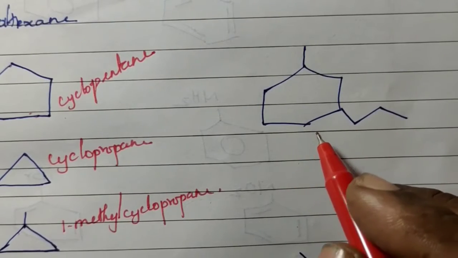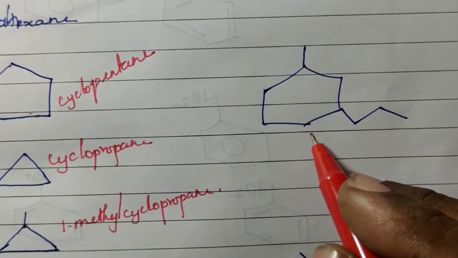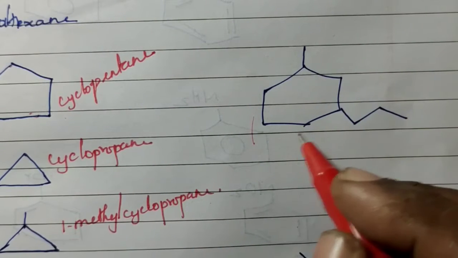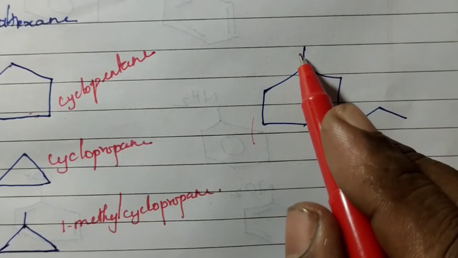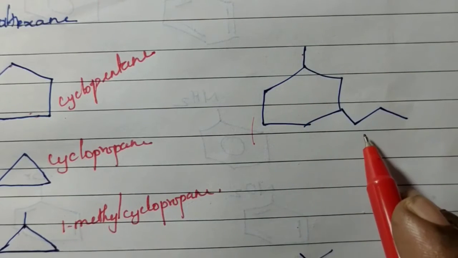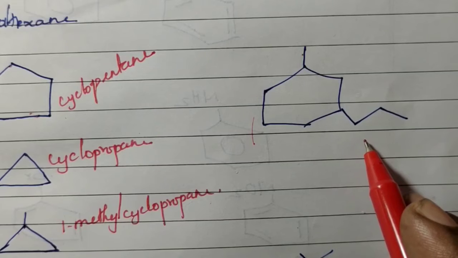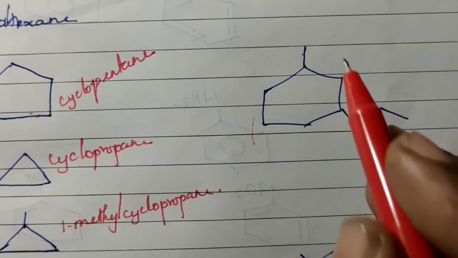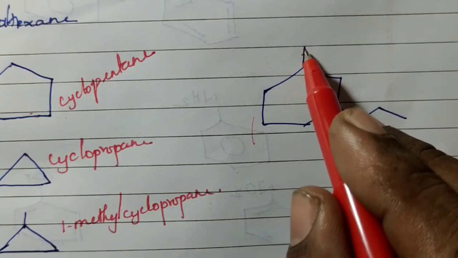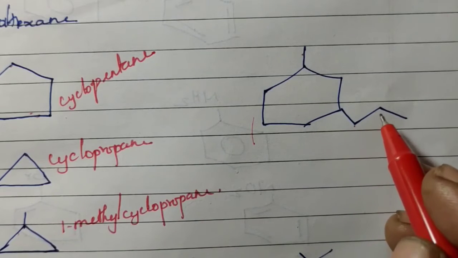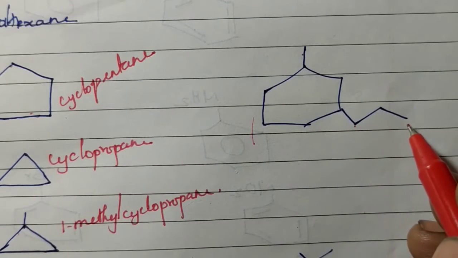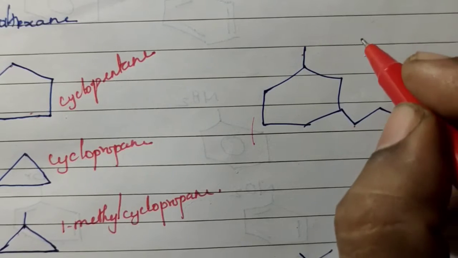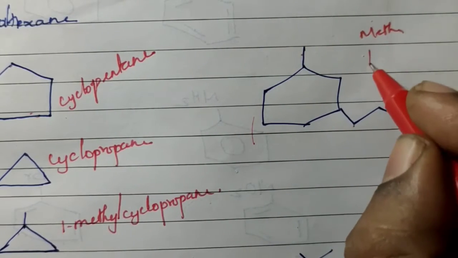Now, write the name of this compound. So, we know this is a cyclohexane, but here one substituent is present, and here another substituent is present. For writing the name of this, first we have to consider the substituents. As we know, this is a methyl group. What about this? 1, 2, 3. 3 carbon atoms are present. So it is a propyl group. So one is a methyl, this is a propyl.